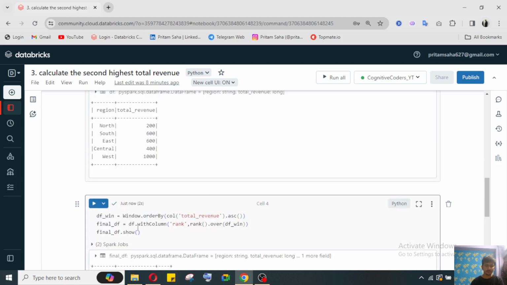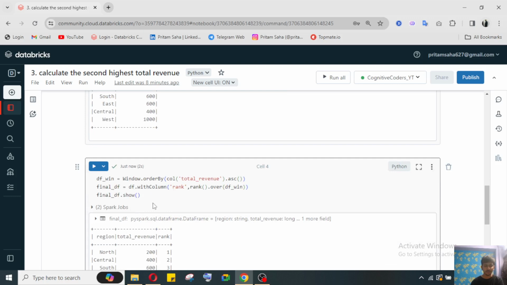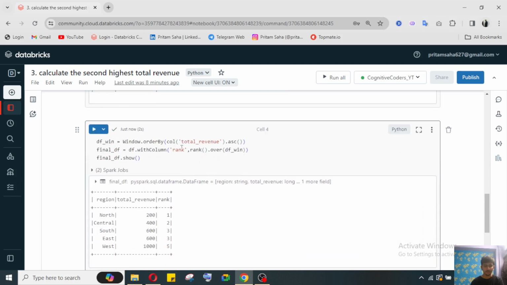So using window function, we are creating one window over order by using total revenue. Based on total revenue, I'm creating one window. After that, I am creating one column, rank, which will give us the rank. Here we have tie values.